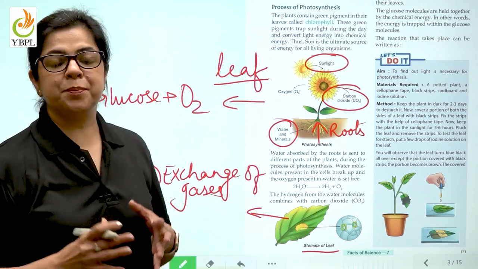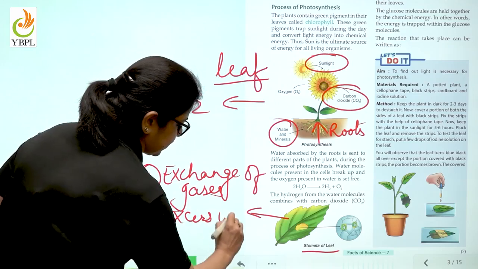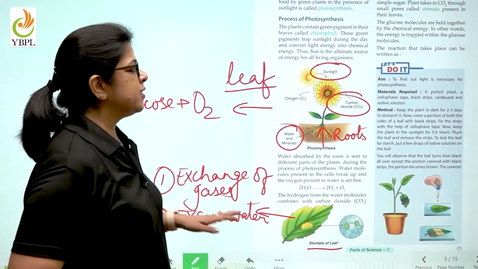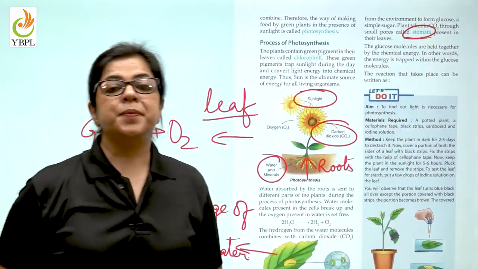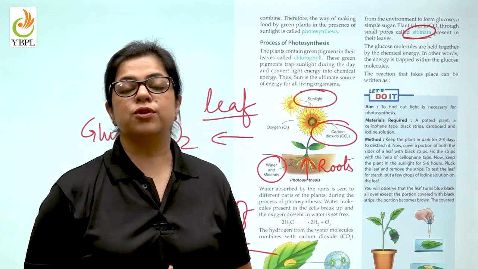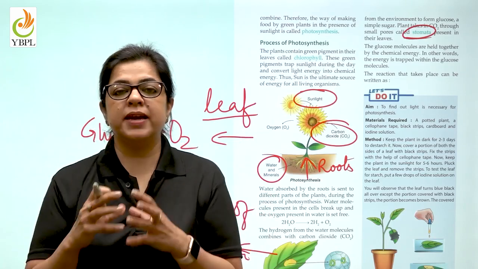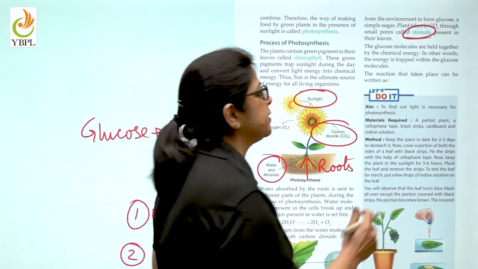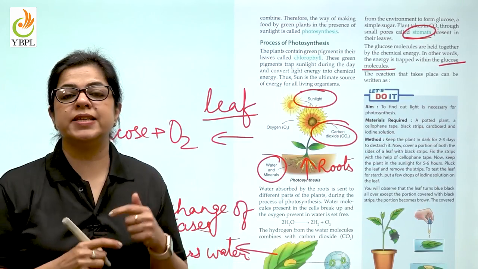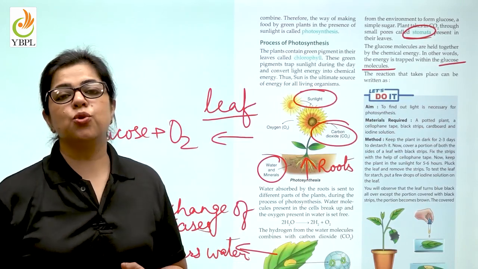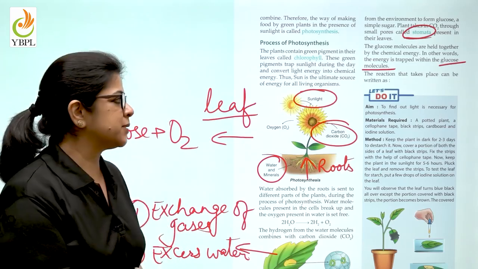And number 2, what is happening? The excess water is thrown out. And this process is known as transpiration. So, these tiny pores, stomata, help in the exchange of gases and throwing out of excess water. And children, all the energy that is obtained from this food is trapped in the form of glucose molecules. It is this glucose which is later converted into starch and stored in different plant parts that are consumed by animals or human beings.